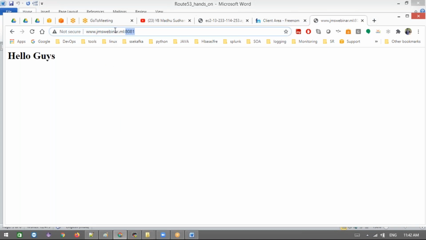Then we need to use the reverse proxy. We don't want to expose your port also. This is what we are going to use the reverse proxy for. Let's do that.